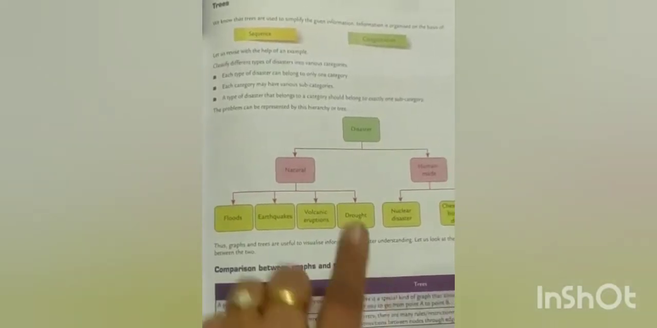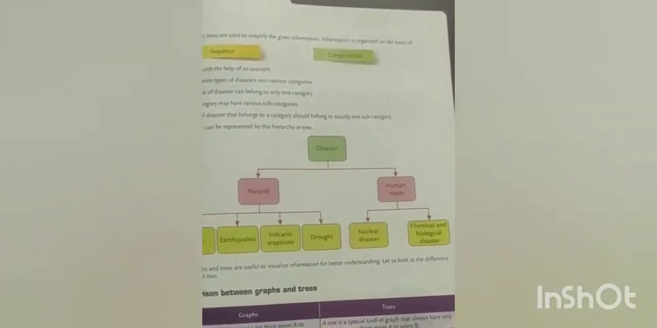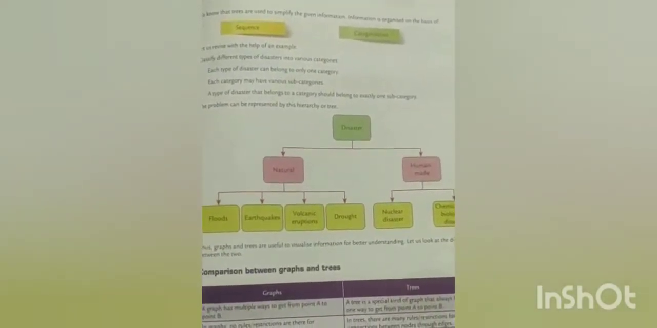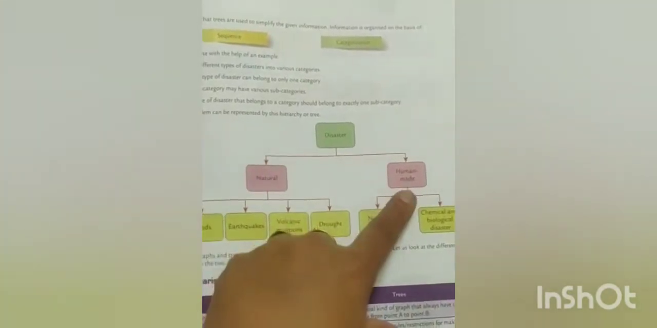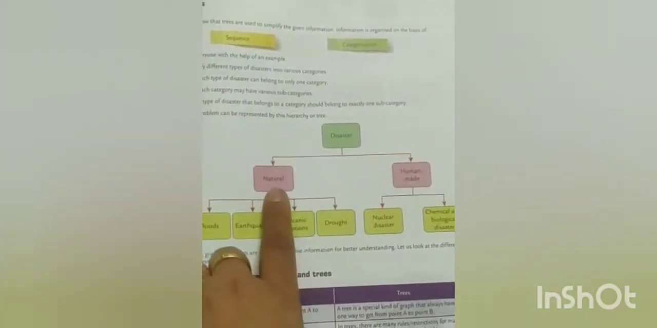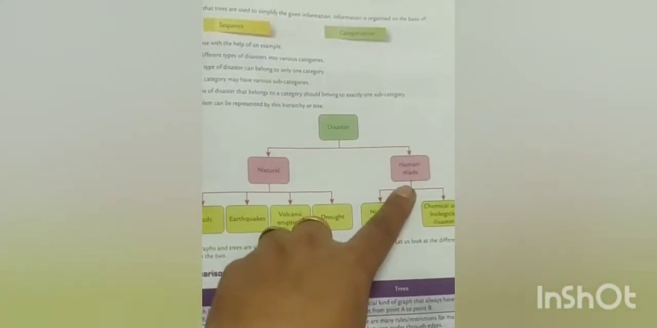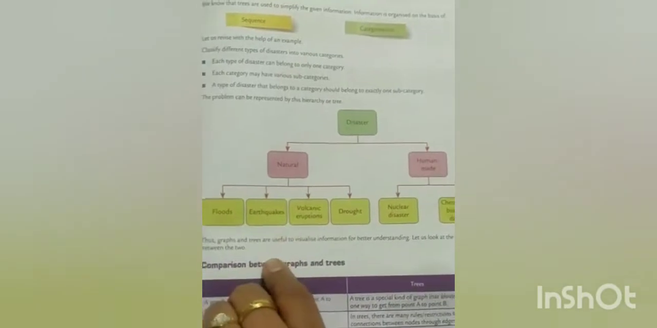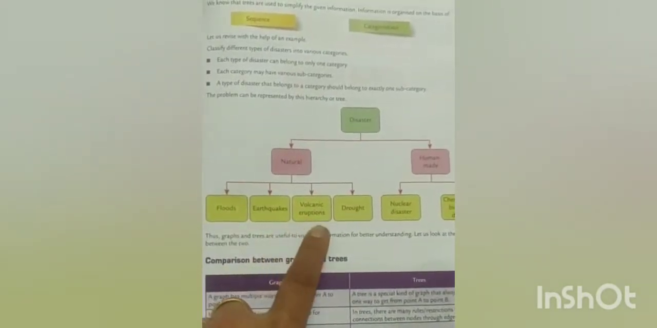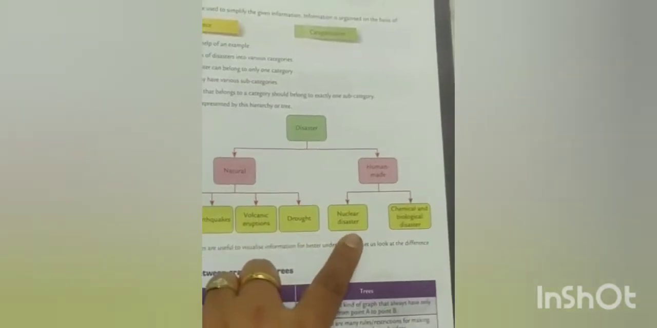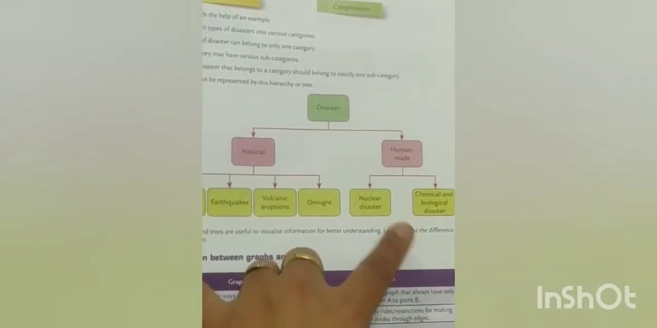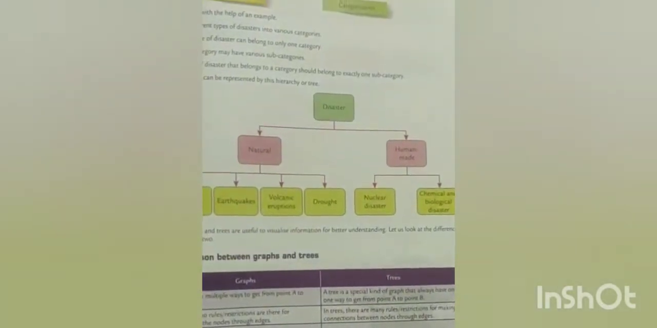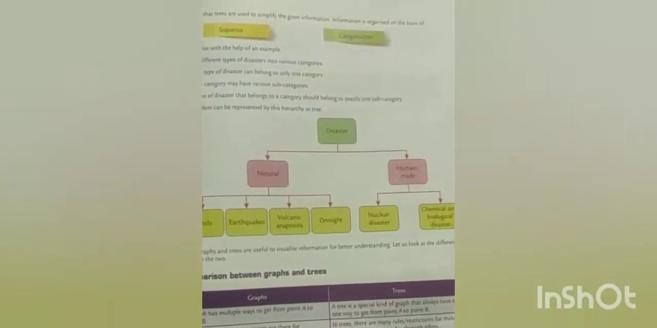Here they have given you an example. Let's suppose we have to draw a tree diagram for types of disasters. We can see the main root node is disaster. Disaster can further be classified into two categories: natural disaster and human made disaster. Natural disasters can be of four types: floods, earthquakes, volcanic eruptions and drought. And human made disasters can be of two types: nuclear disasters, and chemical and biological disasters. Just with this example you can clearly see how a tree structure is made.